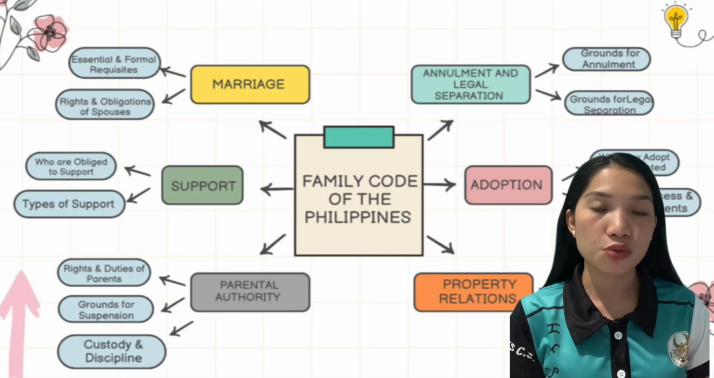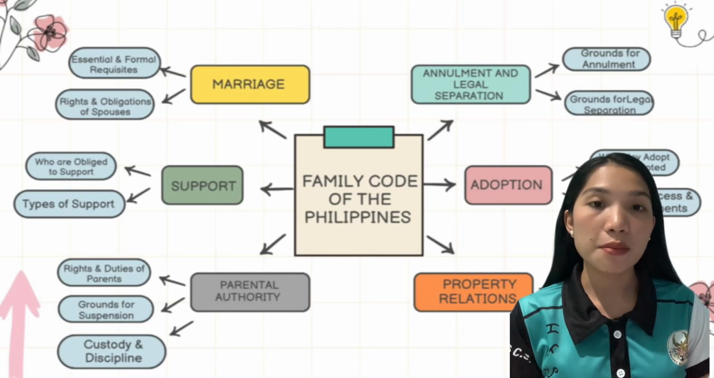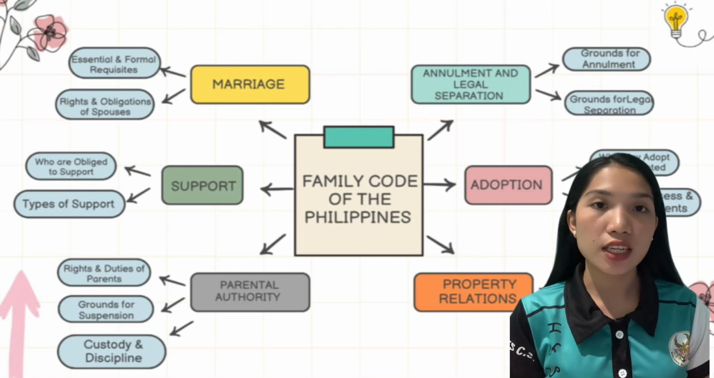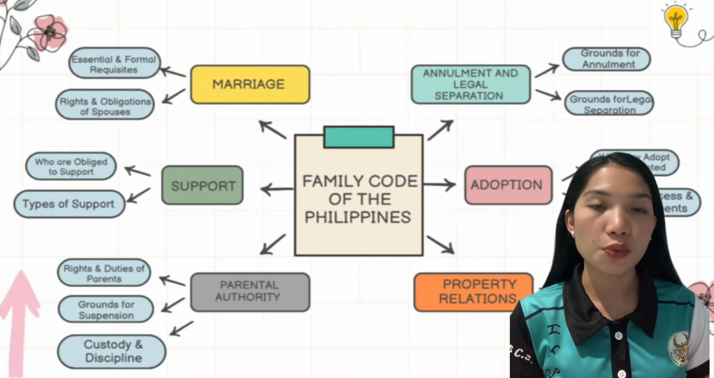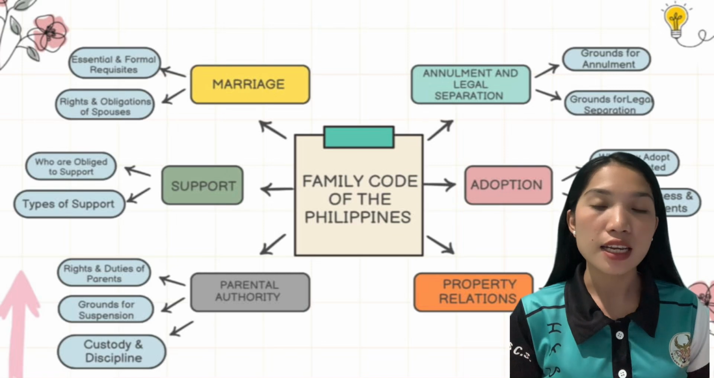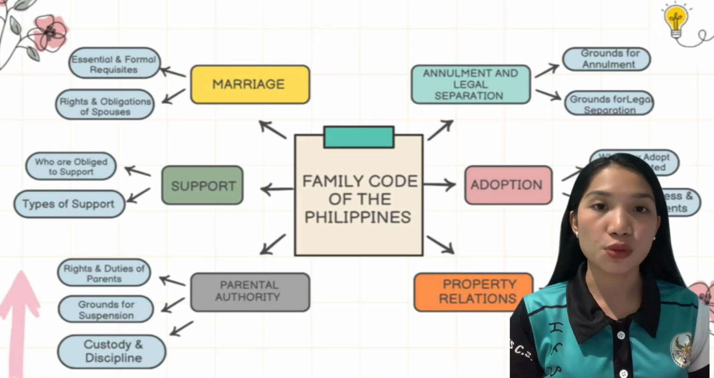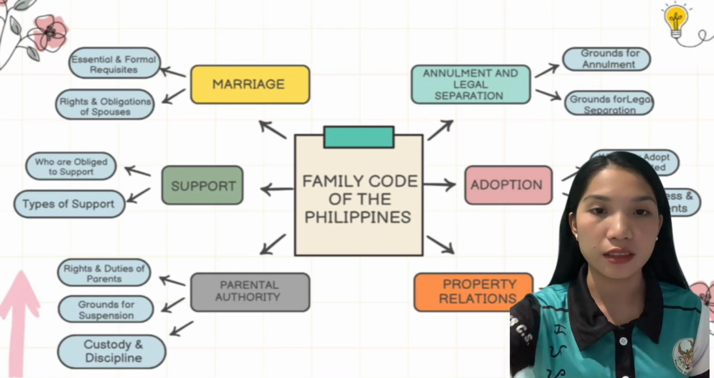So we have also support. It ensures that family members provide financial and moral assistance to dependents. So we have who are obliged to support. It is the spouses, parents to children, grandparents to the grandchildren, and siblings. We also have types of support. It includes food, clothing, shelter, education, and medical care based on the financial capacity of the provider.